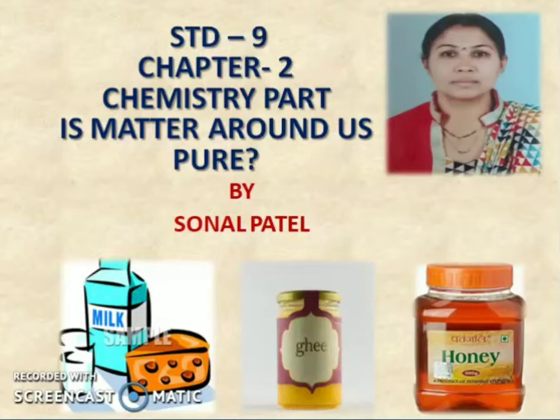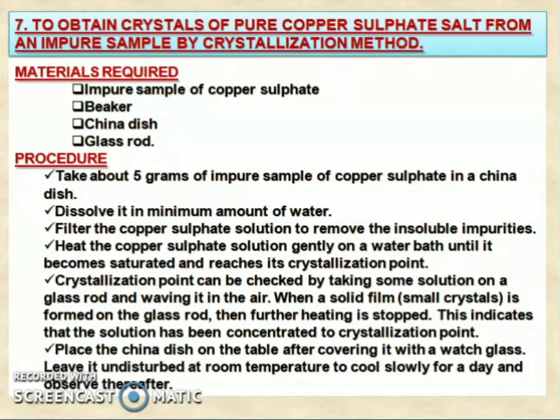Today we will see part 6 of chapter 2, Is Matter Around Us Pure. In this part we will study the separation of a mixture to obtain crystals of pure copper sulfate salt from an impure sample by the crystallization method. Materials required: impure sample of copper sulfate, beaker, china dish, glass rod.